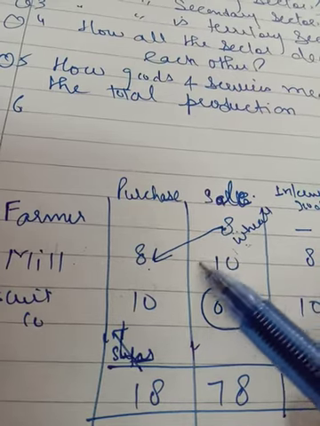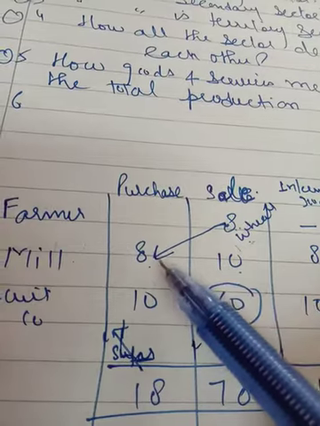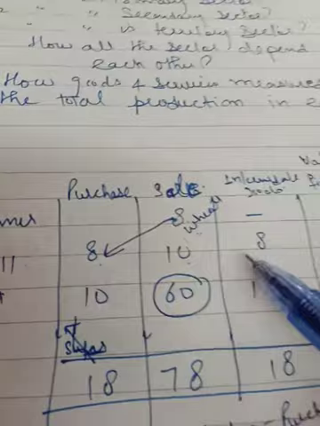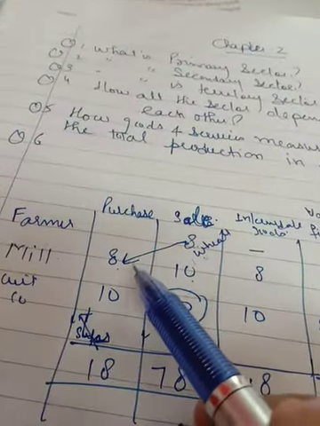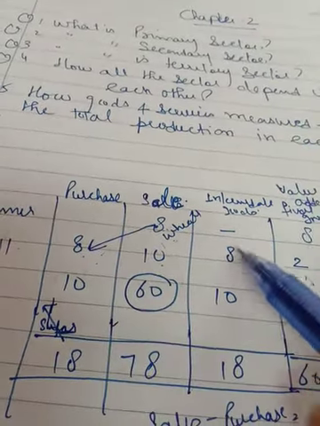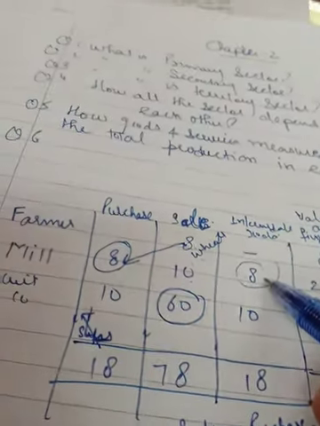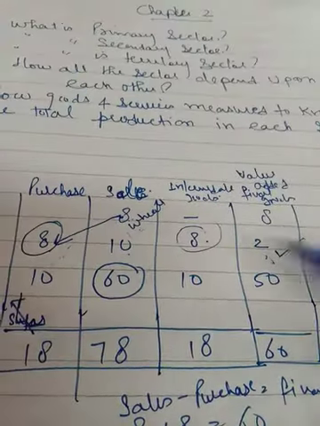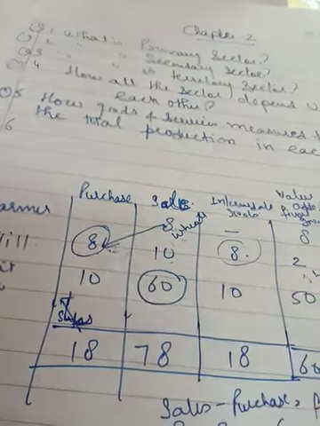This is the sale price of the mill. But the mill has purchased the 8 rupees wheat from the farmer. So his contribution is rupees 2, because the quantity of 8 rupees has been purchased from the farmer. So the intermediate goods here is this 8 rupees. This is not the contribution of the mill. This is the intermediate good which should not be added.